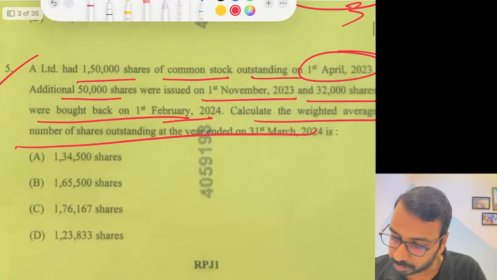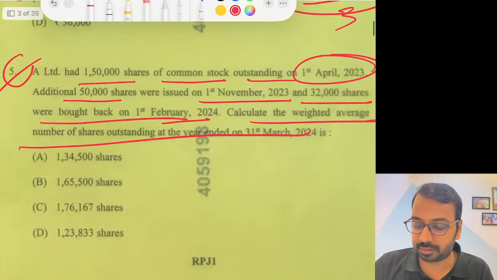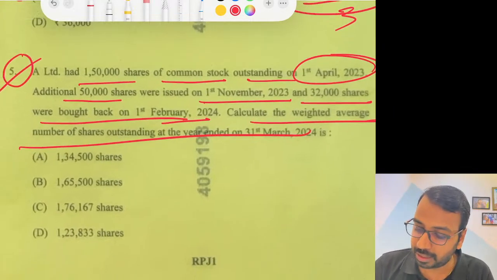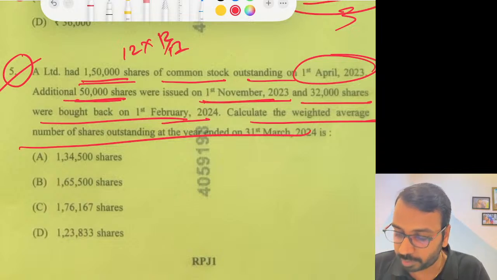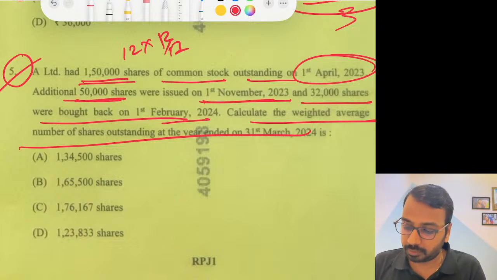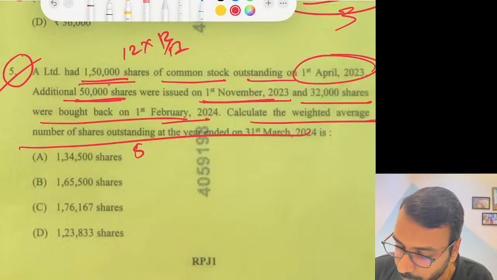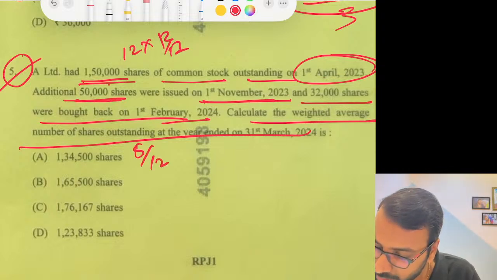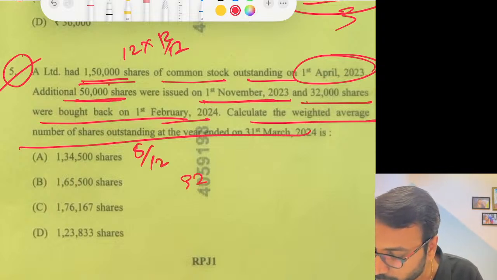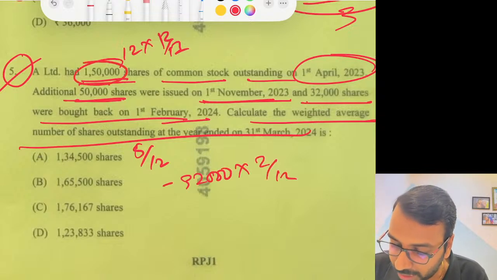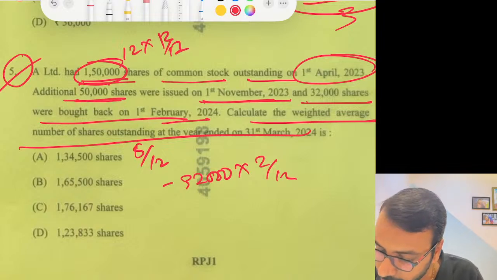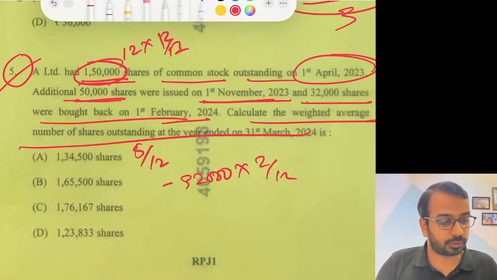Somebody said fifth. Yeah, fifth you can calculate. See, 1,50,000 is for the full year, into 12 by 12. Then 50,000 is issued for November, December, January, February, March, 5 months, so 50,000 into 5 by 12. Then 32,000 is bought back, 32,000 into 2 by 12. This is minus. So 1,50,000 plus 50,000 into 5 by 12.